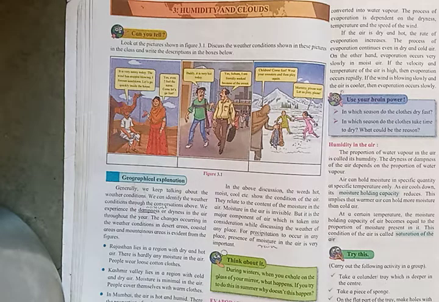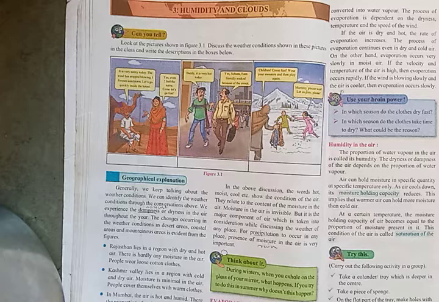In the above discussion, the words hot, moist, cold, etc. show the condition of the air. They relate to the content of moisture in the air. Moisture in the air is not visible, but it is the major component of the air which is taken into consideration while discussing the weather of any place. For perception of the air in any place, presence of moisture in the air is very important.